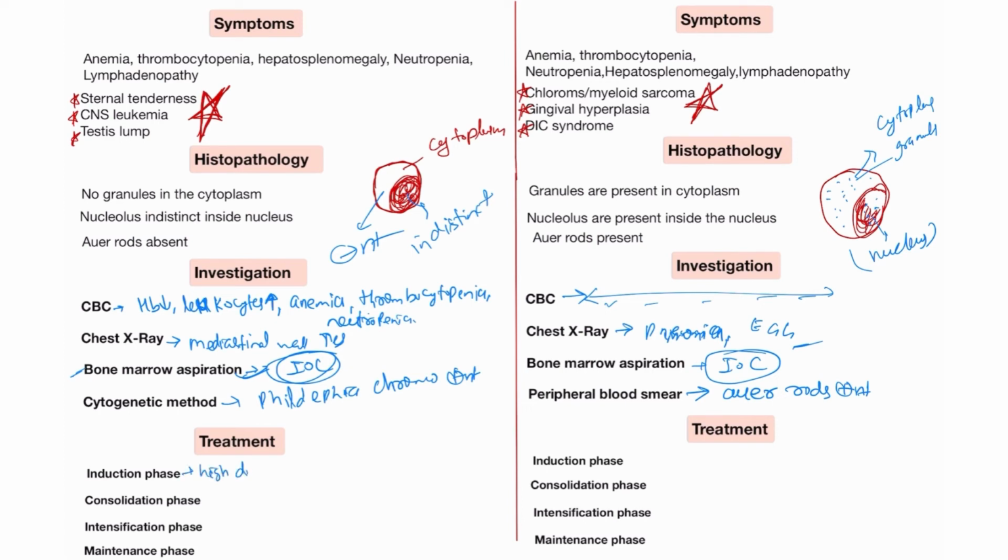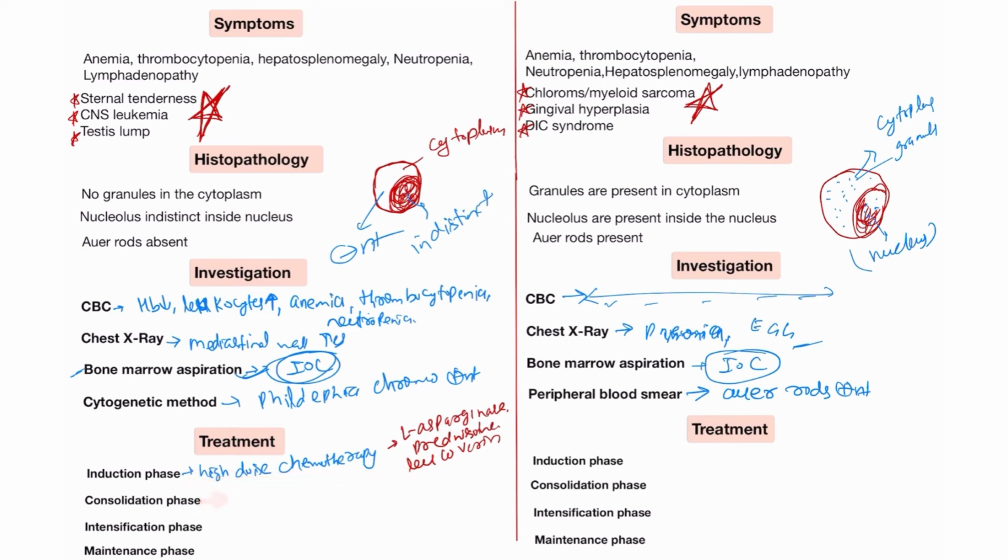In the induction phase, we give high dose chemotherapy. We also give drugs like L-asparaginase, prednisolone, and also leucovorin. These types of drugs we give the patient first of all, in the induction phase, with high doses of chemotherapy.